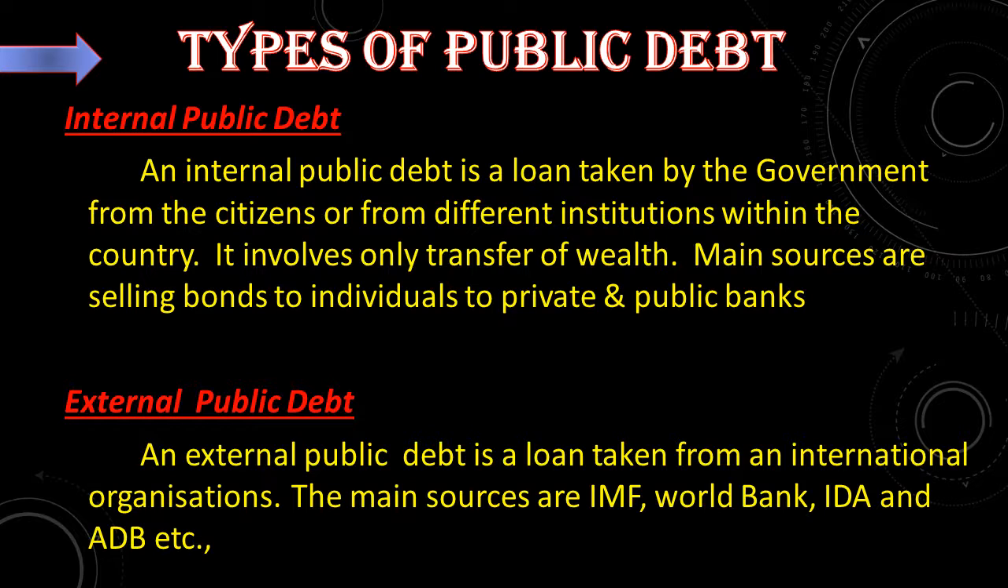External public debt is a loan taken by the government from an international organization. The main sources are IMF, World Bank, IDA and ADB, etc. Yes, what is IDA? International Development Association, and ADB, Asian Development Bank.